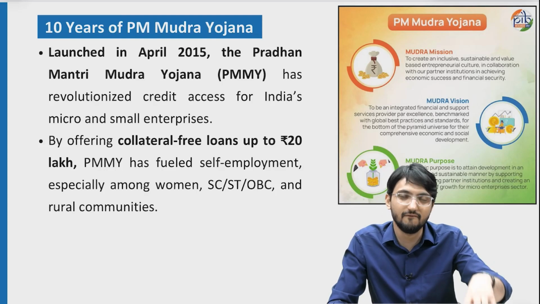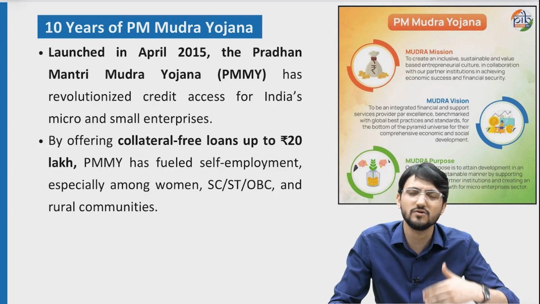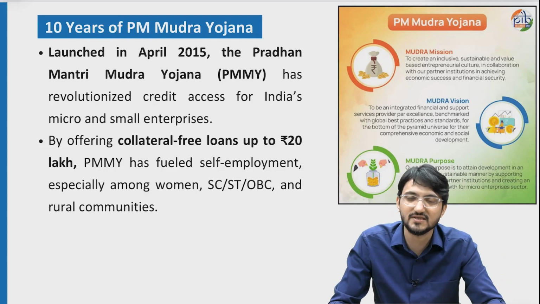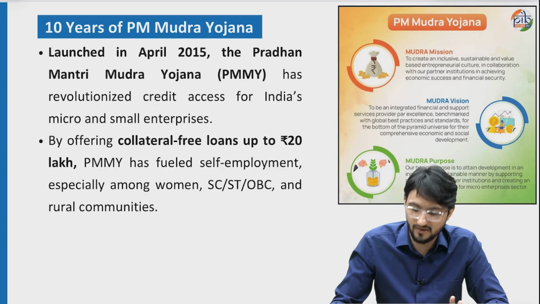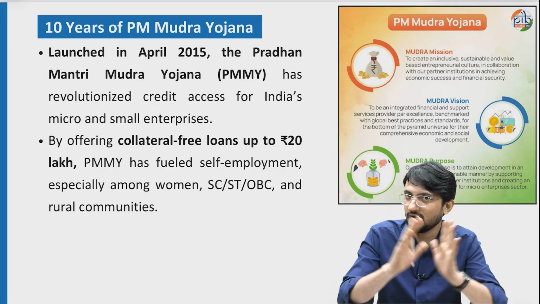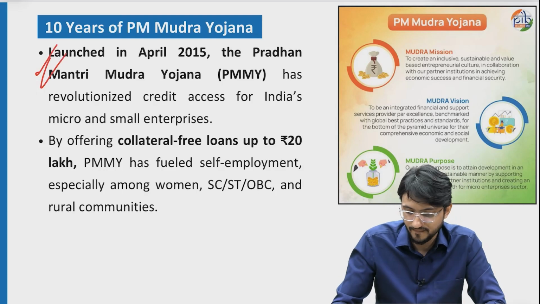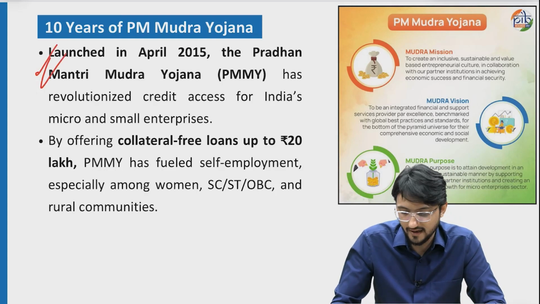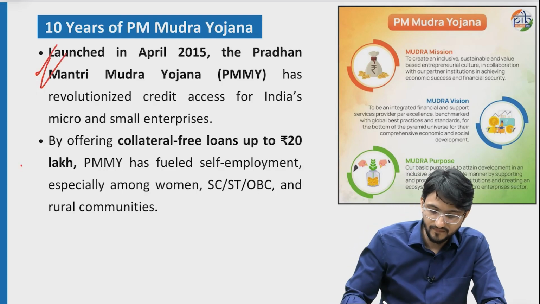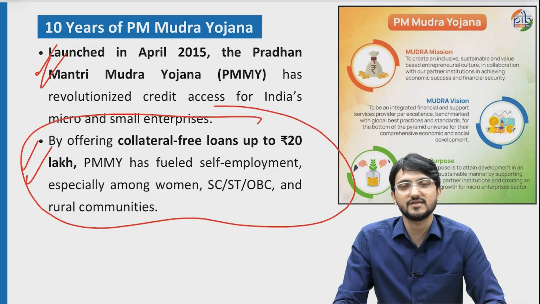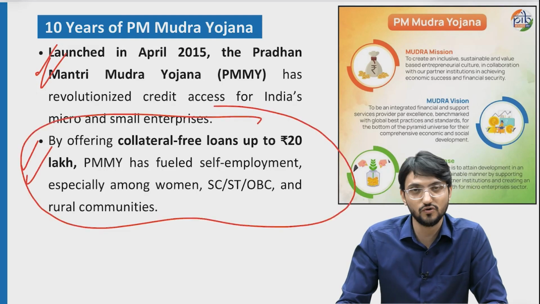So the bank will have less exposure to such loans, because there is a chance that default might happen, because these are small businesses, they may not run, they may not return. So all these things are taken care of by this Mudra Yojana. So remember the crux of this Yojana. It was launched in 2015, none other than by Prime Minister Narendra Modi, and now the largest sum that can be provided as a loan has jumped to 20 lakh.